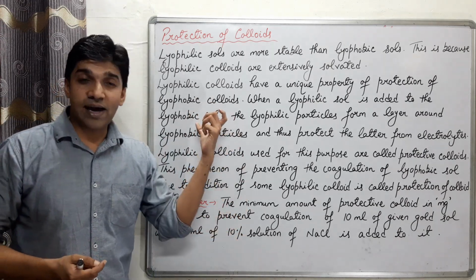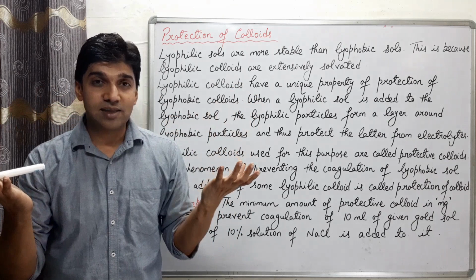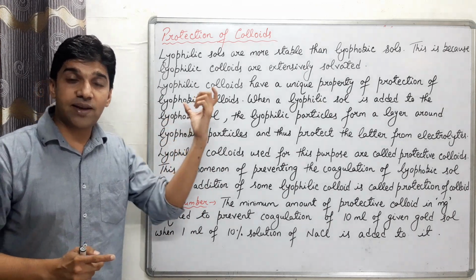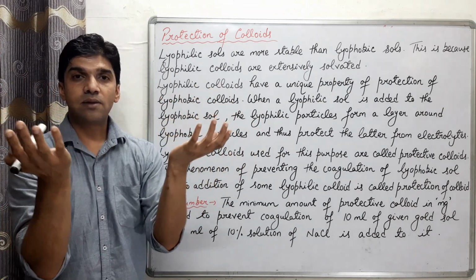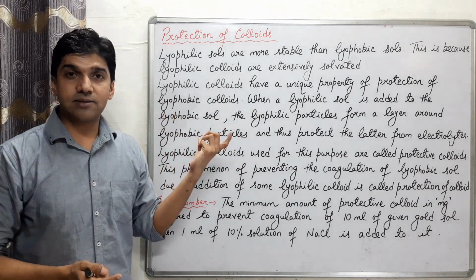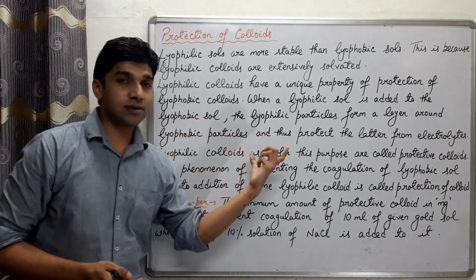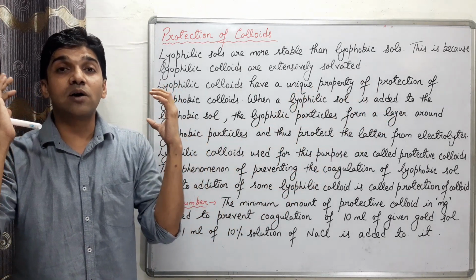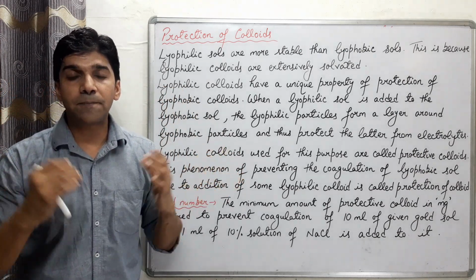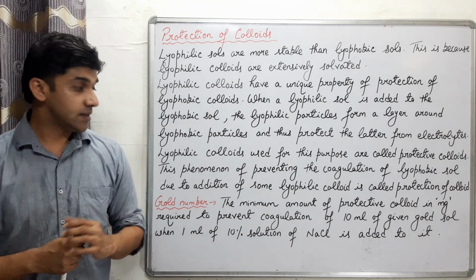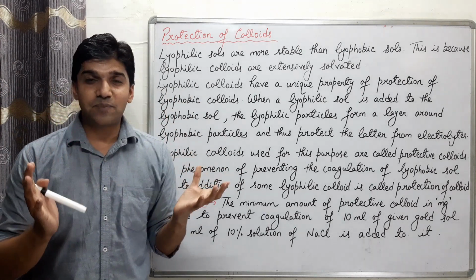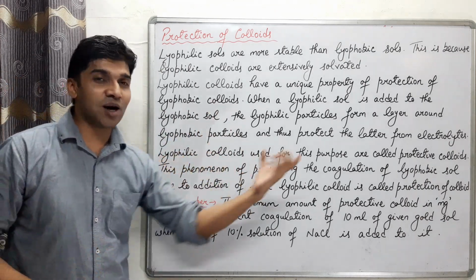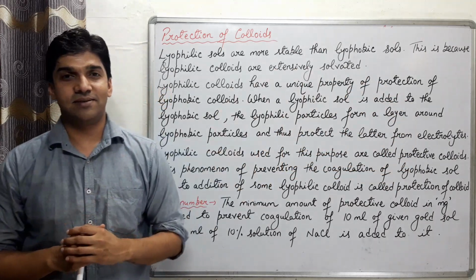How? So when a lyophilic sol is added to the lyophobic sol, then the lyophilic particles form a layer around the lyophobic particles, and thus they protect the lyophobic colloids from electrolytes. That means they protect the lyophobic sol from being coagulated. Clear? And the lyophilic colloid used for this purpose to protect the coagulation of lyophobic sol is called protective colloid. Simple sa hai.